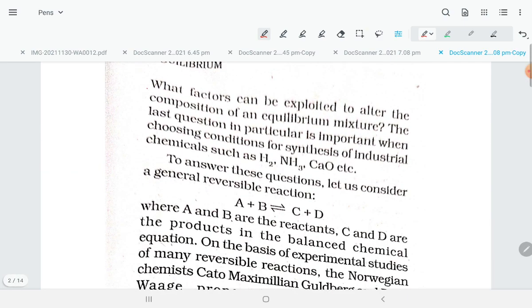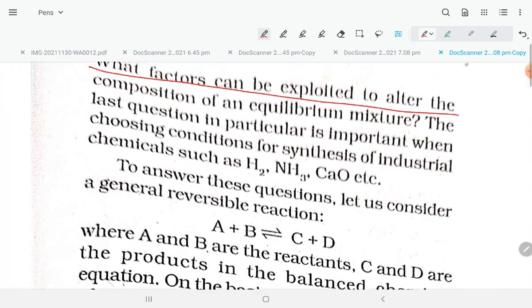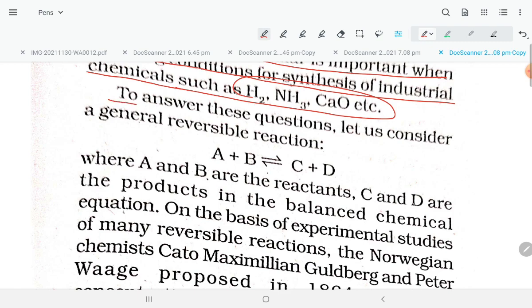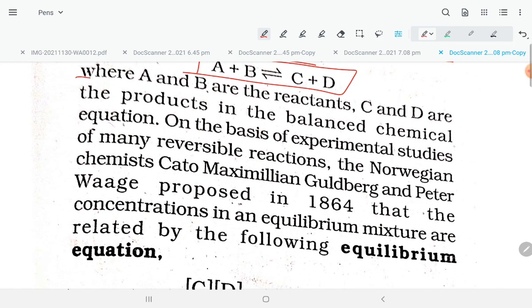What factors can we use to alter the composition of an equilibrium mixture? The last question in particular is important when choosing the conditions for the synthesis of industrial chemicals such as H2, NH3, CaO. To answer this question, let us consider a general reversible reaction A + B ⇌ C + D, where A and B are the reactants, C and D are the products in the balanced chemical equation.